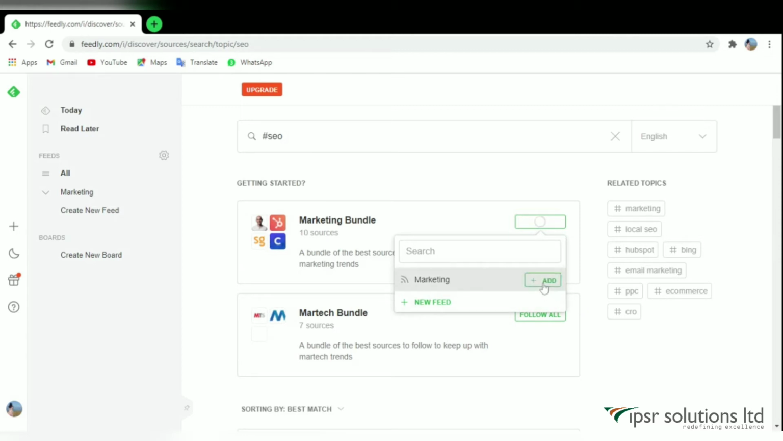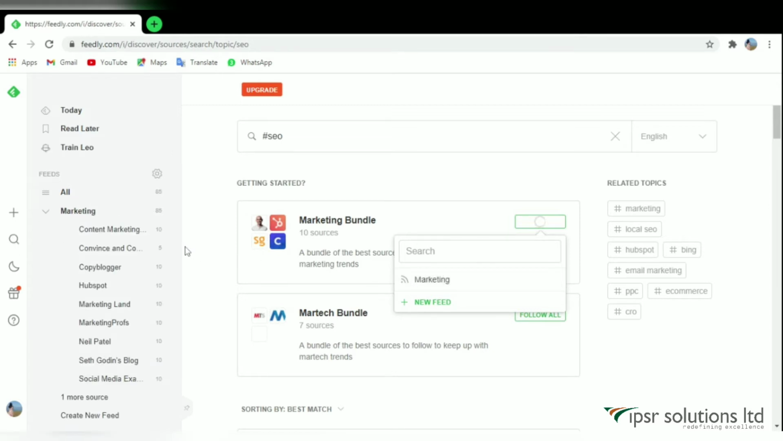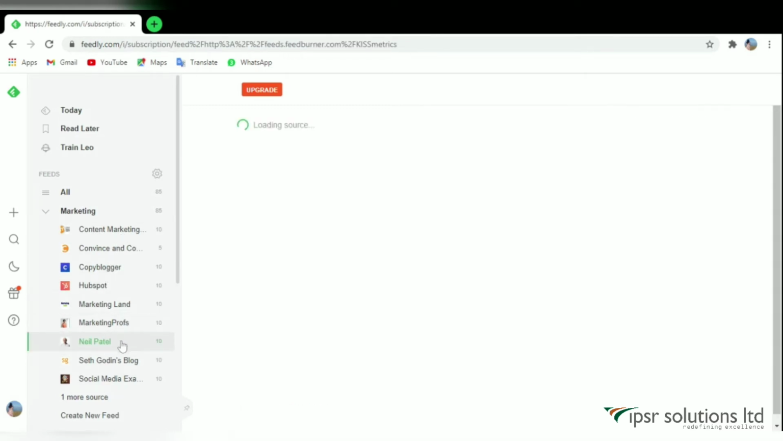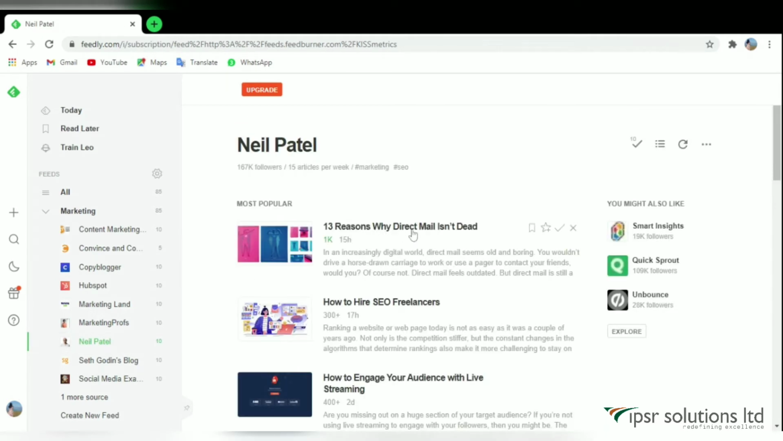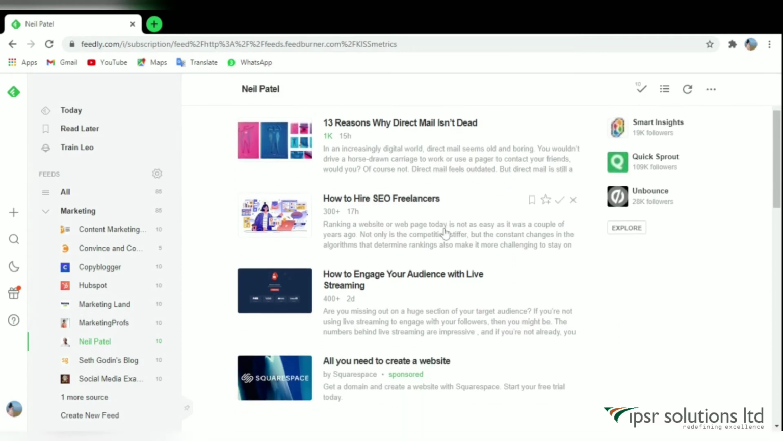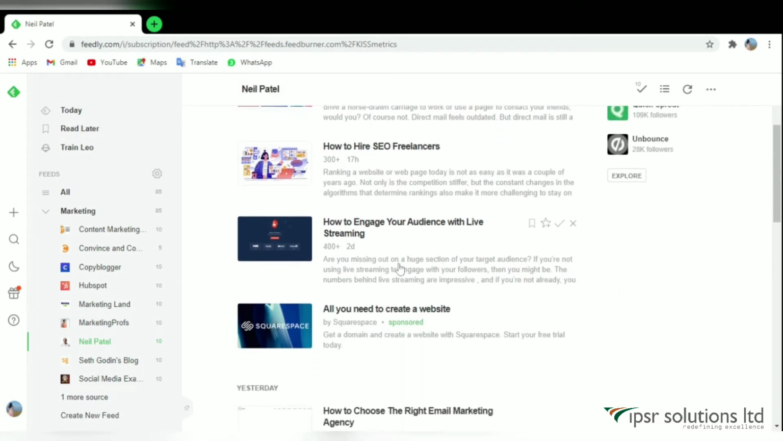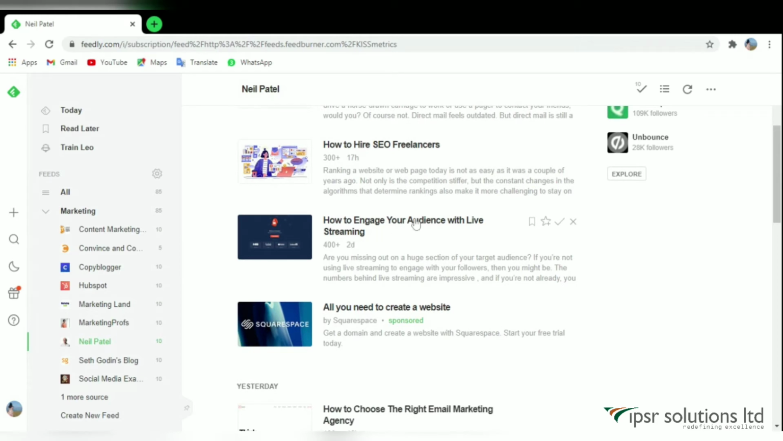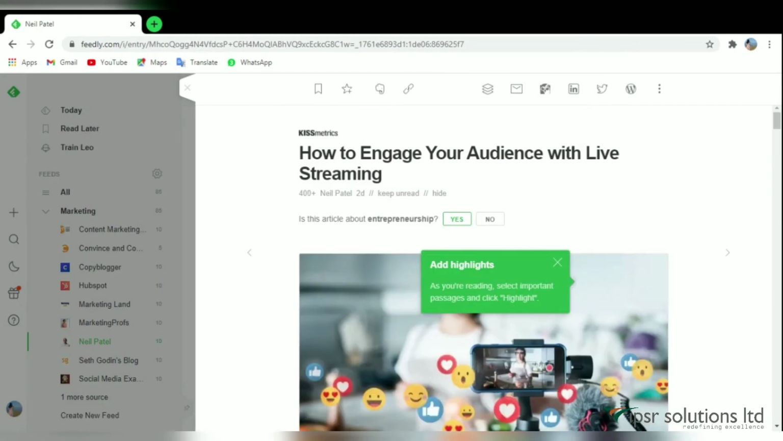When we see a topic, it shows how many sources the articles are from, given below. We can follow all of them by adding them to our feed category. There is a lot of content in the search sources. We can create a new feed based on our interest.